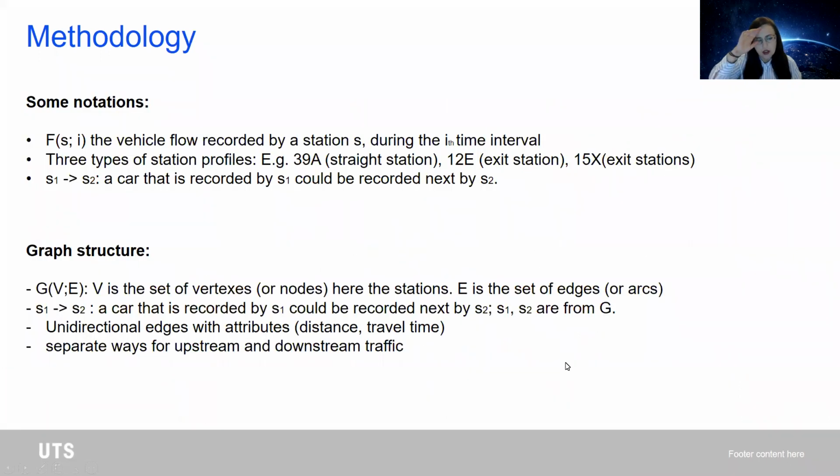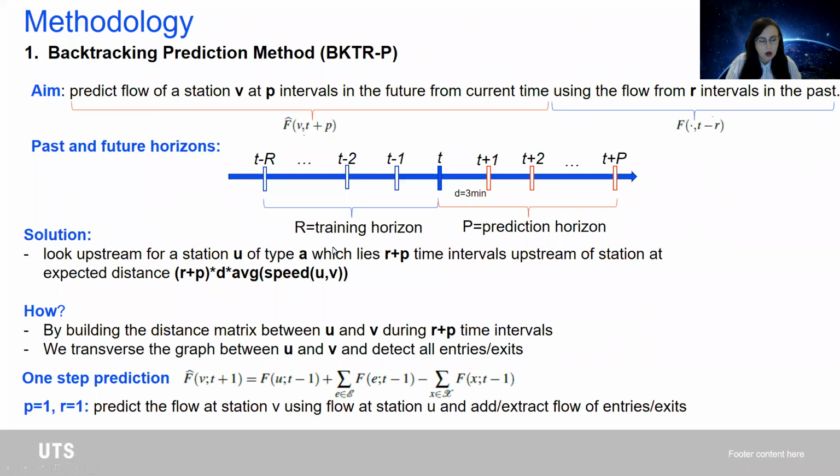There are a few notations that we have made. First, the flow reported at a random station S, let's say at time t, keeping in mind that the profile of each station and the interconnections between them are given by the graph structure, with the mention that the nodes of the graph are our stations and the edges of the graph are actually the distances between the traffic stations. So what is our backtracking prediction algorithm about?